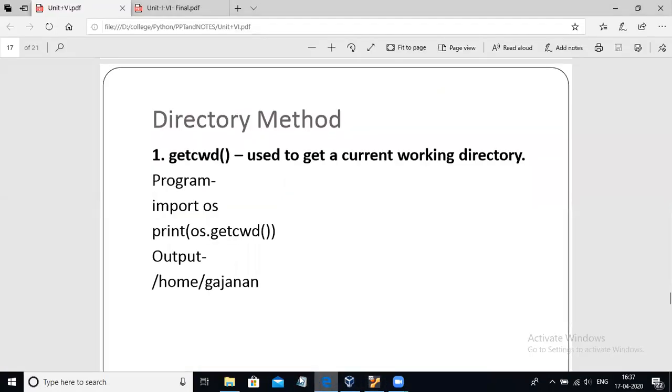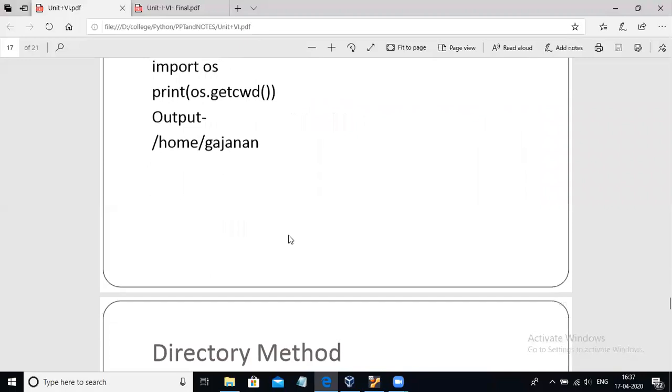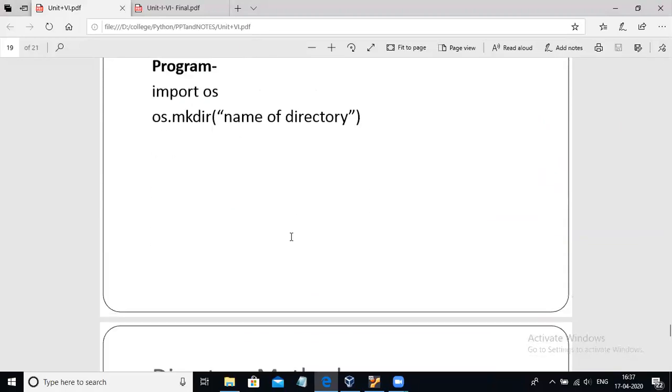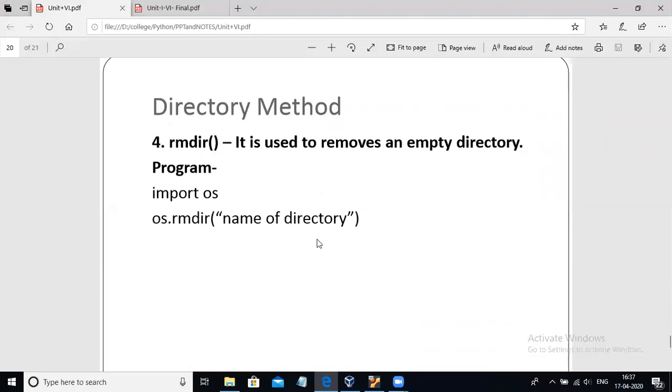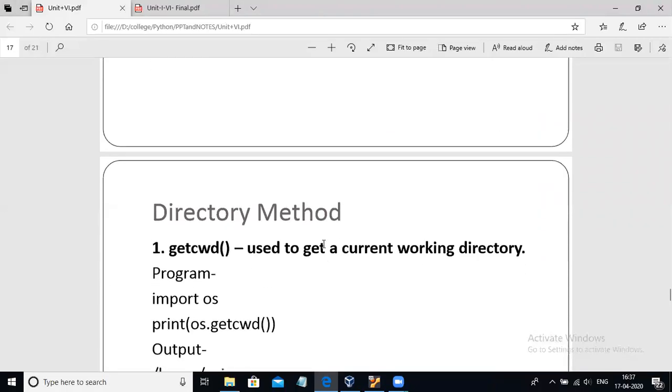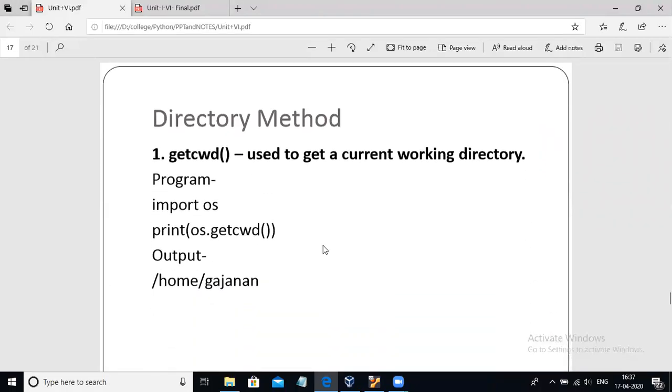To do that we use the getcwd method. But to use all the directory related operations and methods, you have to import the os package. This import os is compulsory with all the methods, if you see in the PPT. So you have to import the os package to use these methods related to the directory.